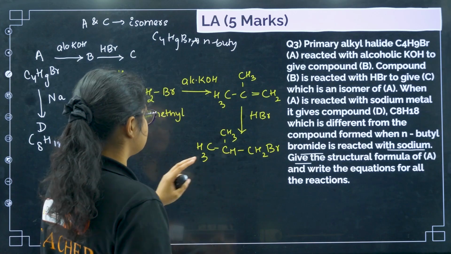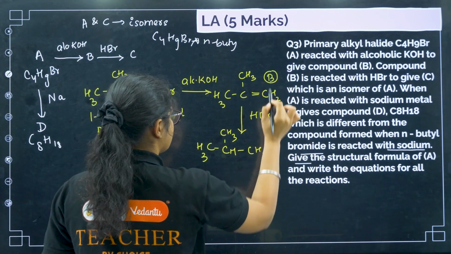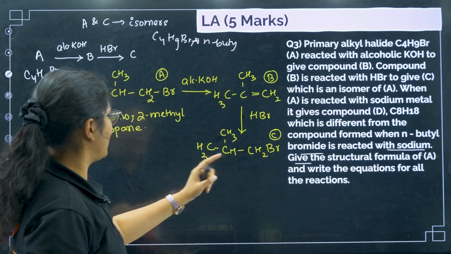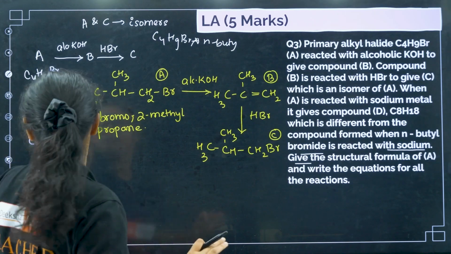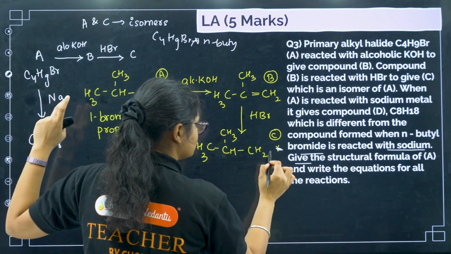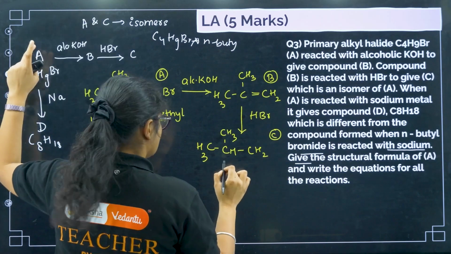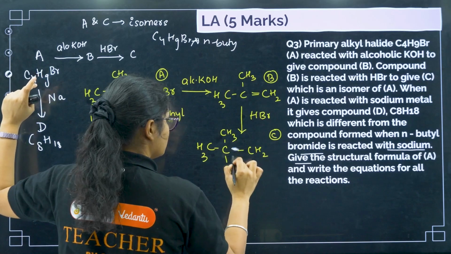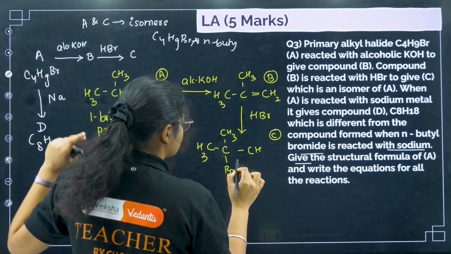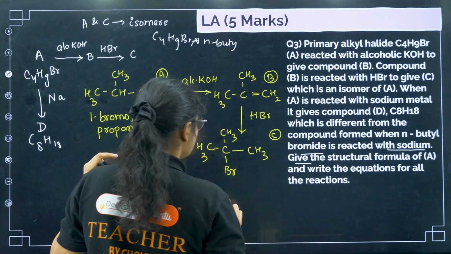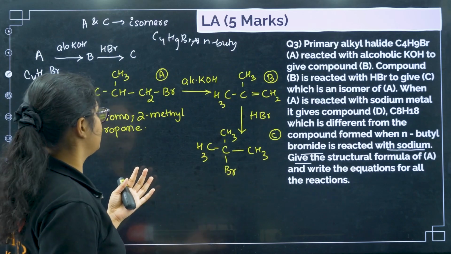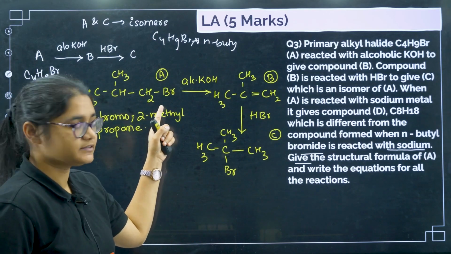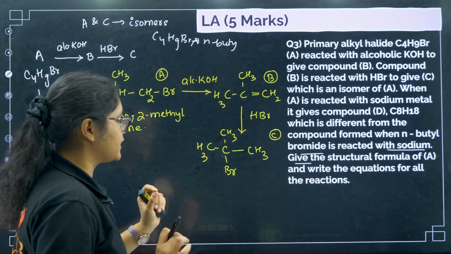Sorry, here we have to follow Markovnikov's rule, right? So bromine will come to this carbon and H will come to that carbon. So yes, A and C are definitely isomers, because in A bromine is present on the first carbon, and in C bromine is present on the second carbon.